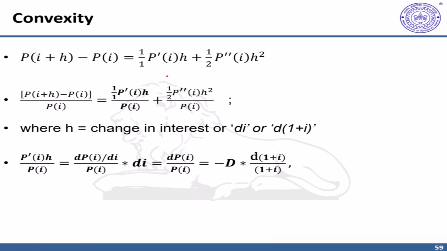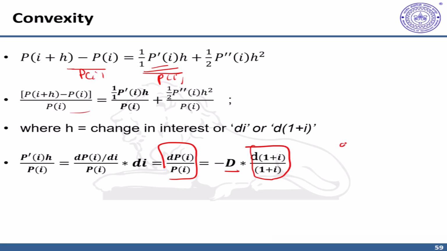Let us settle this first component because we are very familiar with this. In the first component, we are saying that this is the price change, and we'll divide the overall expression by P(I). So now you'll see where we are going with this. We'll divide the entire expression by P(I), and recall our typical definition of duration. We defined duration as percentage change in prices divided by percentage change in interest rate, in this form, d of 1 plus I, although d of 1 plus I is also the same as dI.